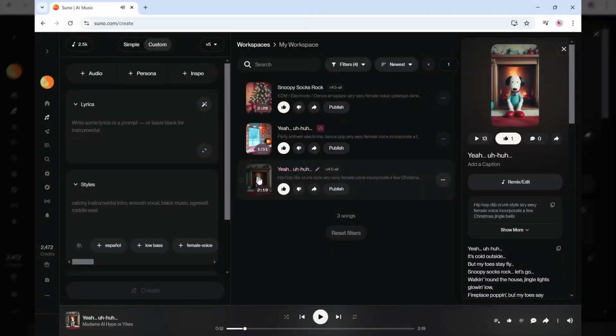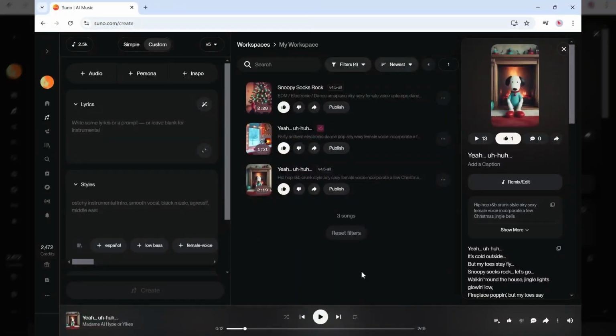All right. So the prompt that I use for that one is hip hop and R&B crunk style, airy, sexy female voice, incorporates a few Christmas jingle bells. Okay, so those are 3 different styles that got generated. One thing I also want to note is if you don't like any of the versions that are produced, you can click remix and that'll allow you to regenerate the music.